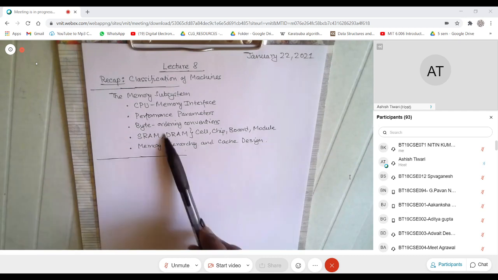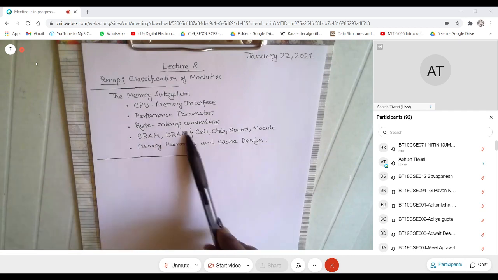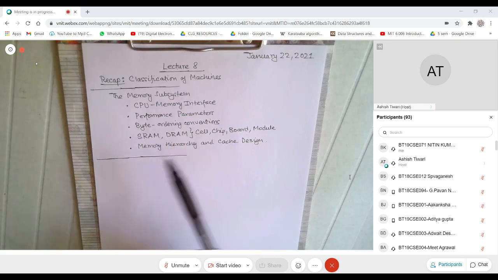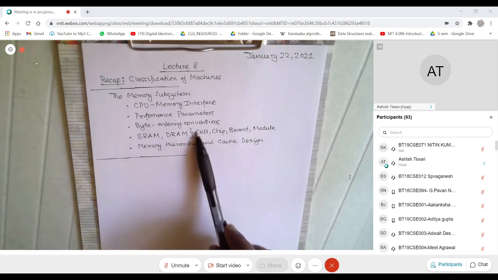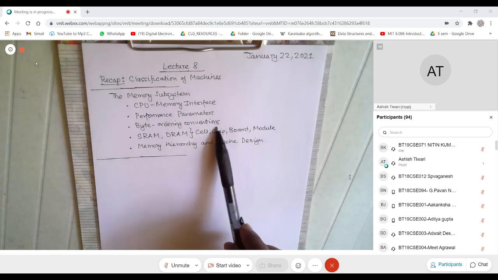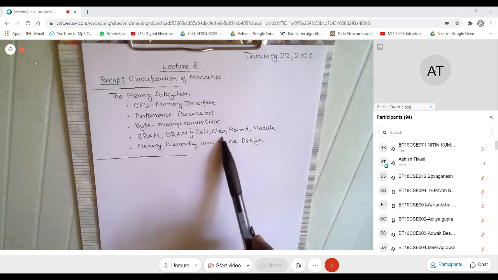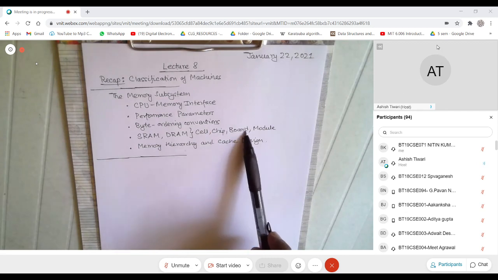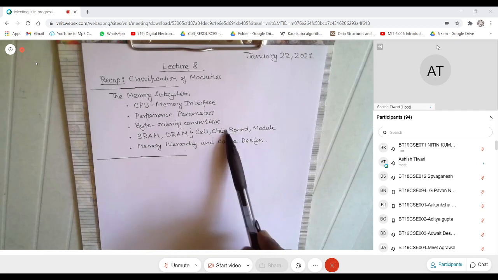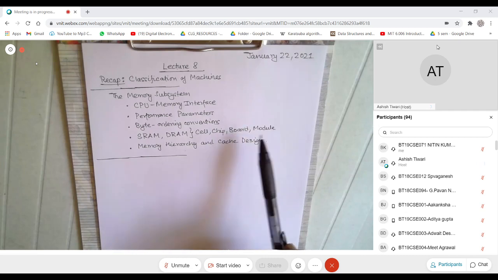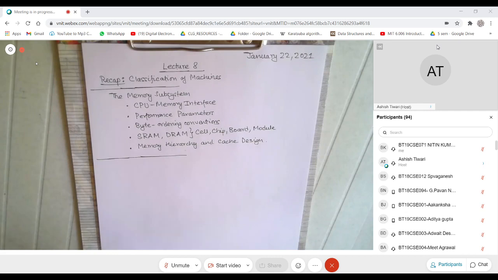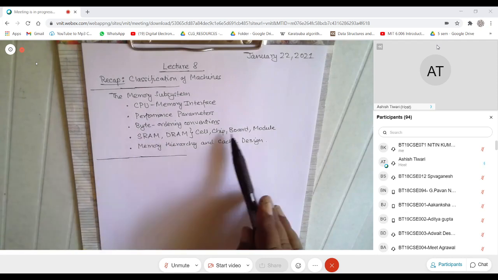There are two popular choices for that. One is called static RAMs, the other is called dynamic RAMs. We will try to see how you can build a single cell memory. Then we will see bigger memories, which are called memory chips. You can assemble many chips to build what are called memory boards. Then you can use one or more boards to build what are called modules. And finally, you can combine one or more modules to realize main memory, which we informally called the main memory. So this is about the physical building of memory.